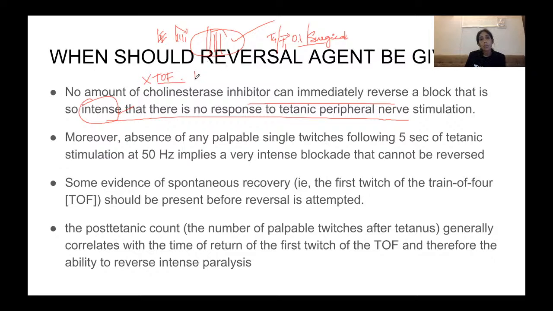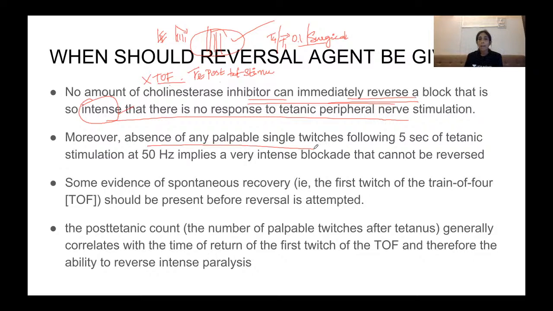There will be no post-tetanic stimulation. So your post-tetanic stimulation is seen even when TOF is not present, right, in a deep block. But in an intense block, there will be no TOF and there will be no post-tetanic stimulation. At this point, however much of an inhibitor you give, it cannot reverse a block. There is no point in giving a cholinesterase inhibitor.